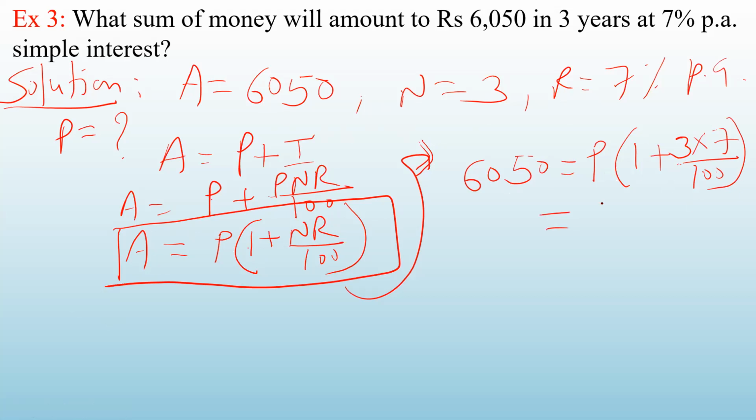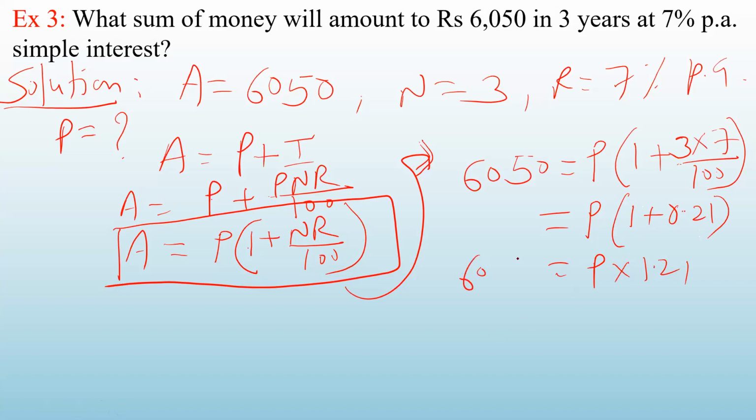Okay. What will I get? Let us solve the bracket. So 1 plus 3 into 7. 21, 21 upon 100. How much you will get? 0.21. Use your calculator for all these calculations so that you will not make mistakes. Okay. So you get 0.21 and then you have to add this in 1. So you will get P into 1.21. See here, this and this P and this bracket, there is a multiplication sign.